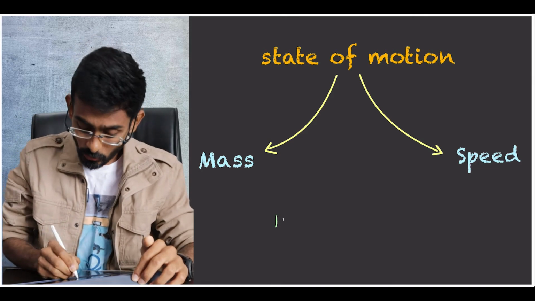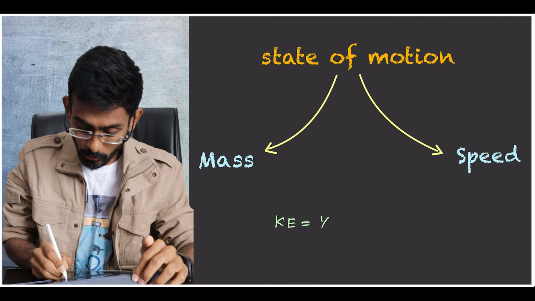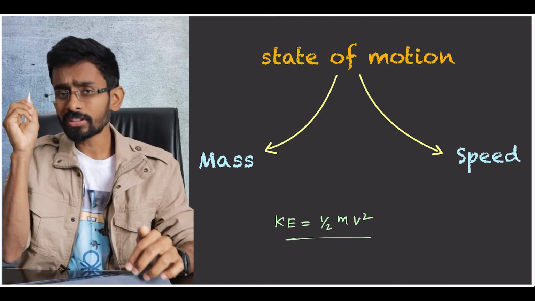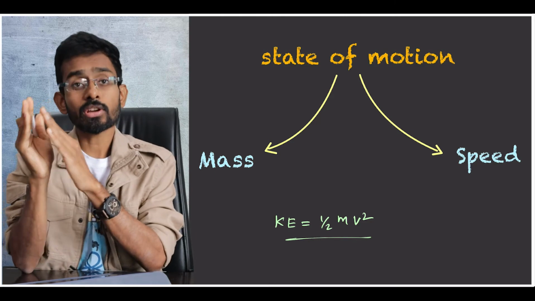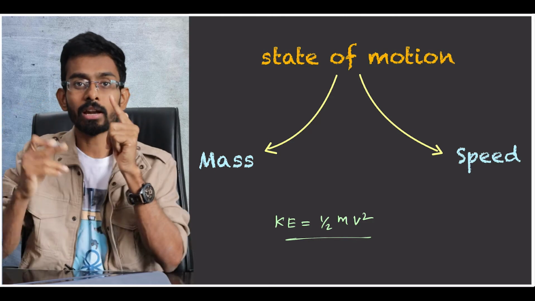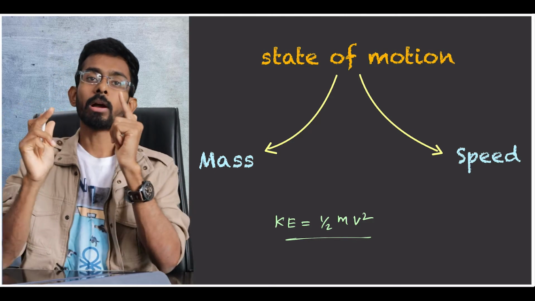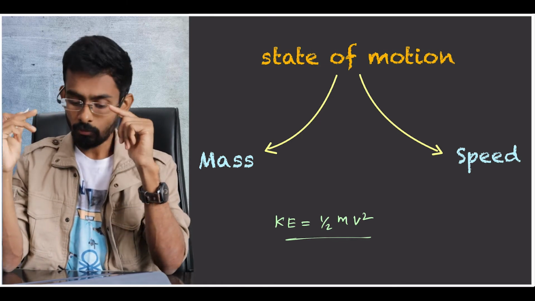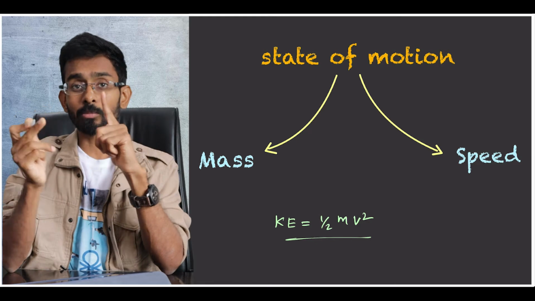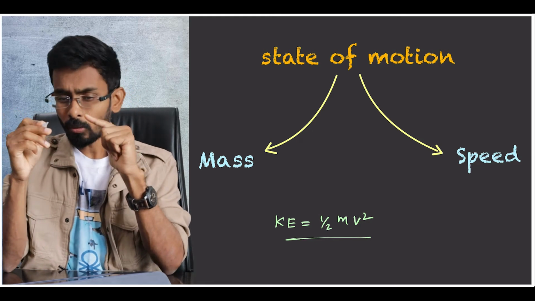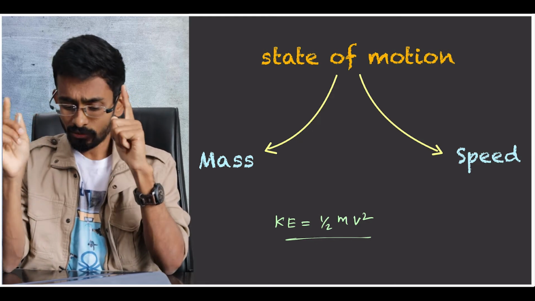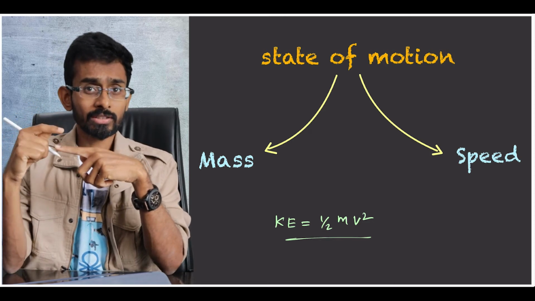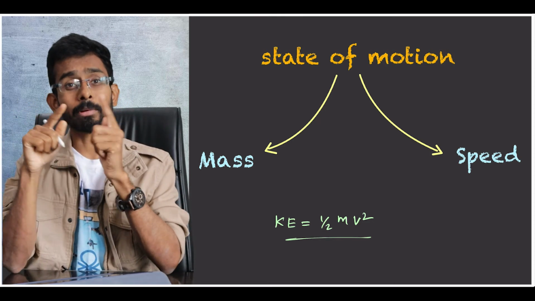We know kinetic energy is the term which contains both, half into mass into speed squared, half m v squared. This is the term which was already defined at the time when they were discussing this. So now this kinetic energy contains both mass and velocity. Now, is it so? Let us check. Does state of motion mean kinetic energy? Is state of motion represented by kinetic energy?